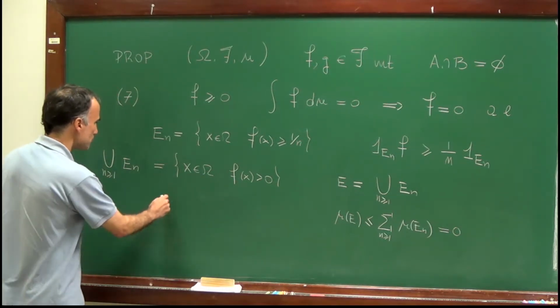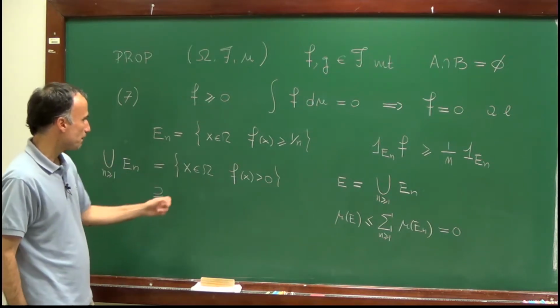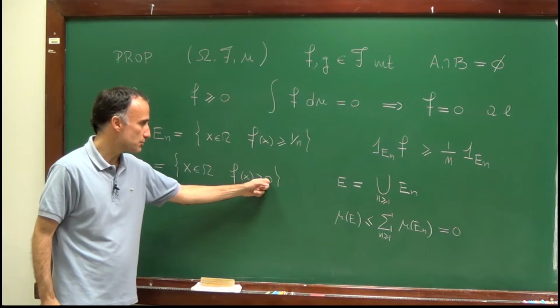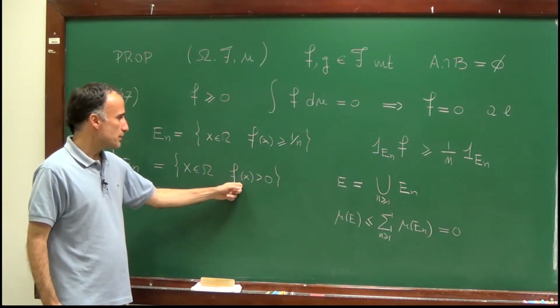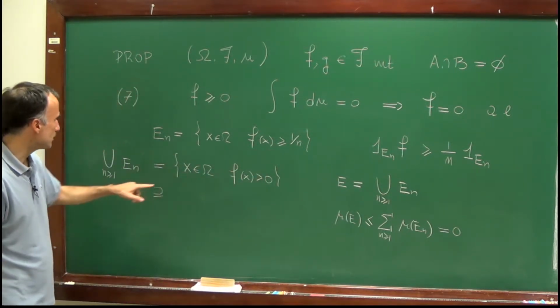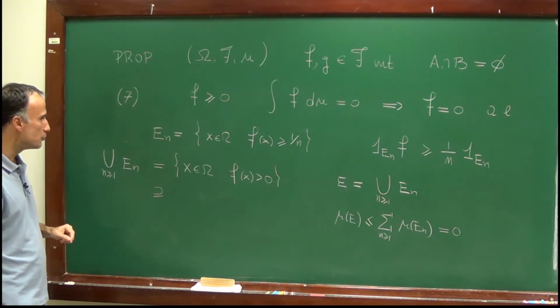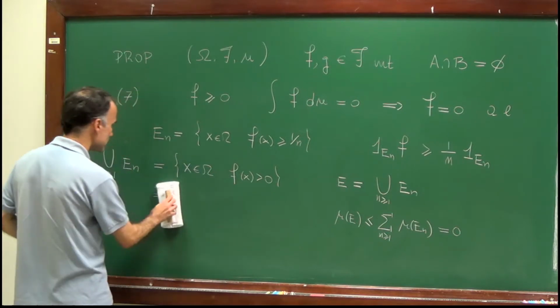So let's first prove that this set is contained in that one. Let's take a point in this set. This means that f of x is strictly larger than 0. If it's strictly larger than 0, it should be larger than 1 over n for some n, and therefore this point is contained in one of the En's, and therefore in the union. So the right-hand side is contained in the left-hand side.